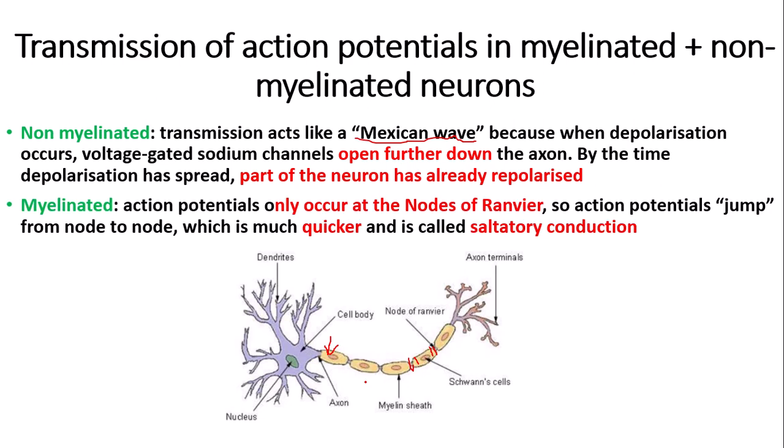But it's different in myelinated neurons, as action potentials can only occur at the nodes of Ranvier, which are the gaps between the Schwann cells. This means that action potentials jump from node to node. So it travels from here to here to here to here. This is a much quicker process and is called saltatory conduction. This term here is key: saltatory conduction.